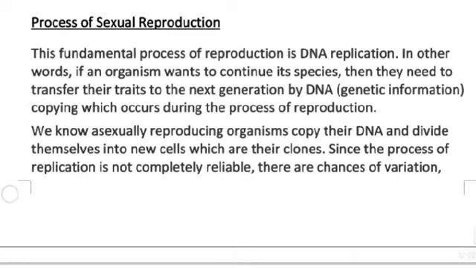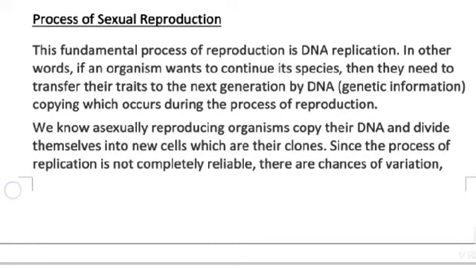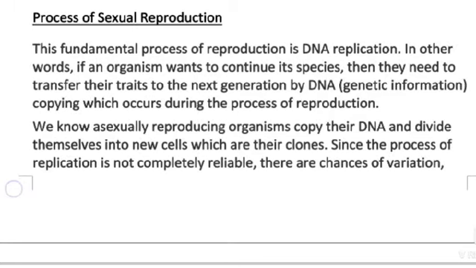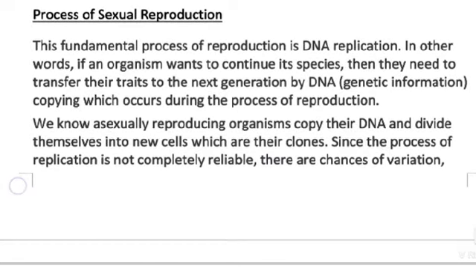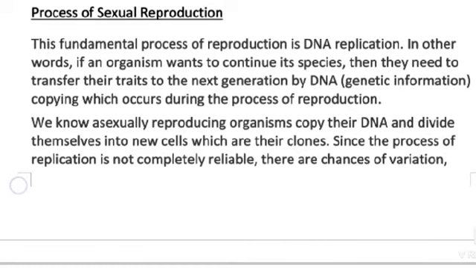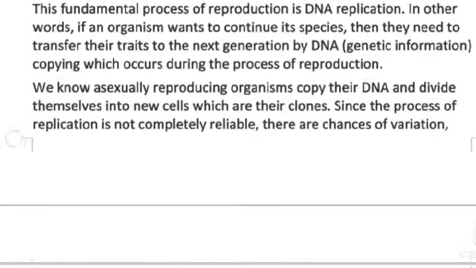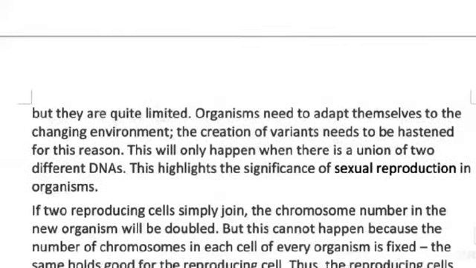We know asexually reproducing organisms copy their DNA and divide themselves into new cells which are their clones. Since the process of replication is not completely reliable, there are chances of variation, but they are quite limited.